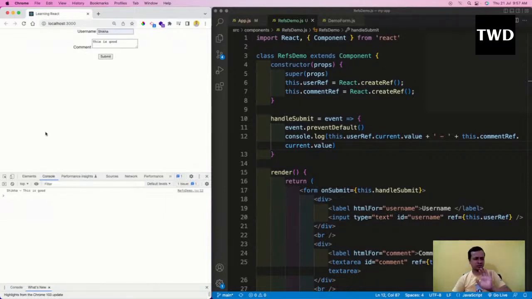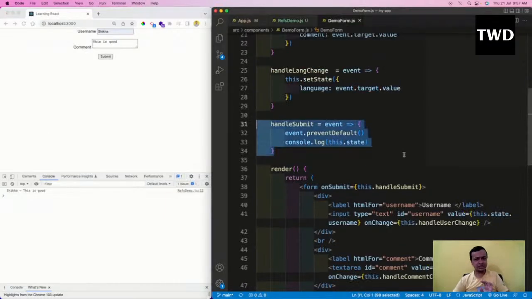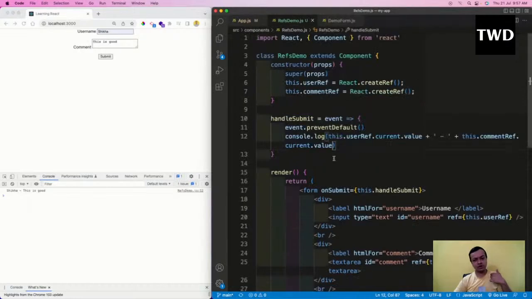But the Facebook team says, okay, don't do it like this. Always try to do it like this. It will slow down your bigger project. But I know one thing, it doesn't slow down the smaller project, even a mid-level project with 1 lakh lines of code. I've seen production code like this, because this is much easier than the DOM ref. But what Facebook says is, if you want to access some special features, then do it. There is a special feature in the DOM, that is only available in the DOM.